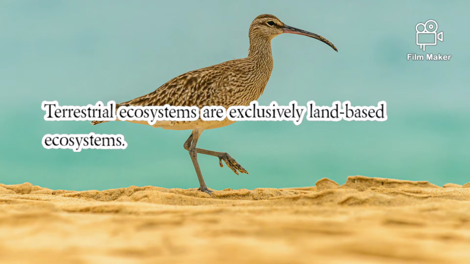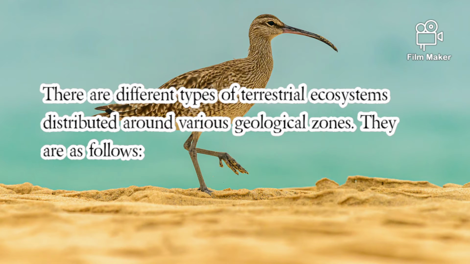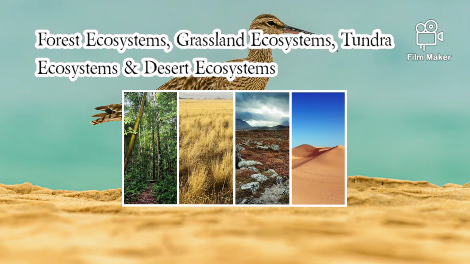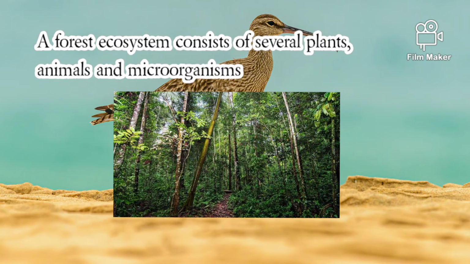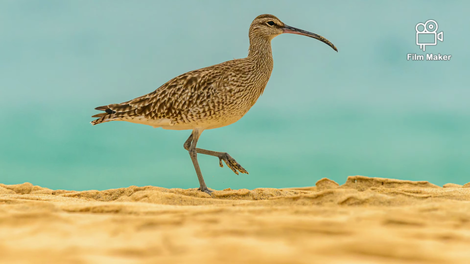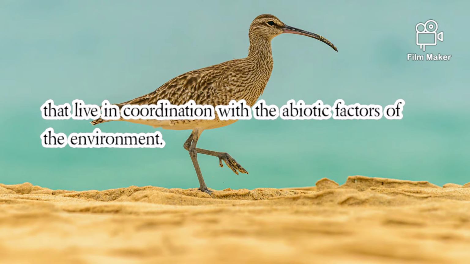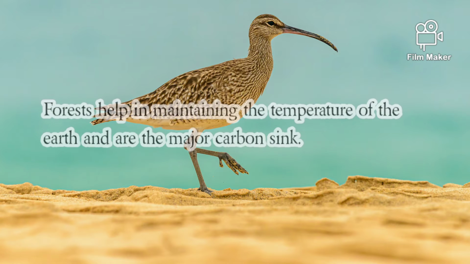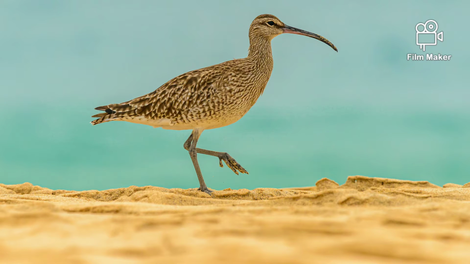Terrestrial ecosystems are exclusively land-based ecosystems. There are different types of terrestrial ecosystems distributed around various geological zones. They are as follows: forest ecosystems, grassland ecosystems, tundra ecosystems, and desert ecosystems. A forest ecosystem consists of several plants, animals, and microorganisms that live in coordination with the abiotic factors of the environment. Forests help in maintaining the temperature of the earth and are the major carbon sink.